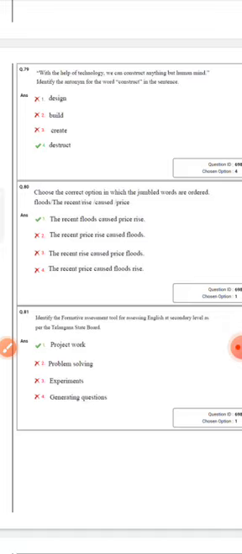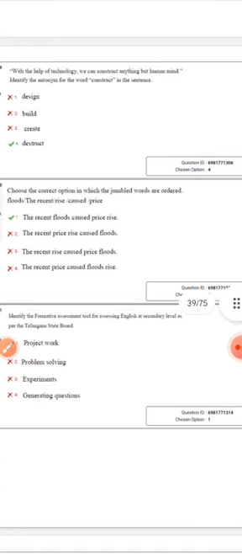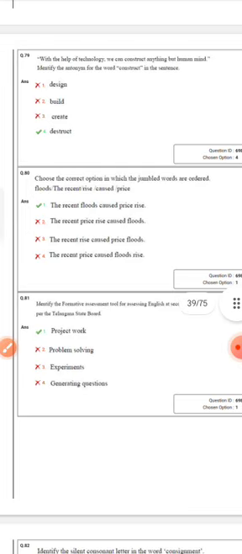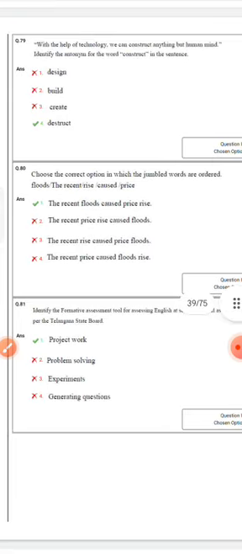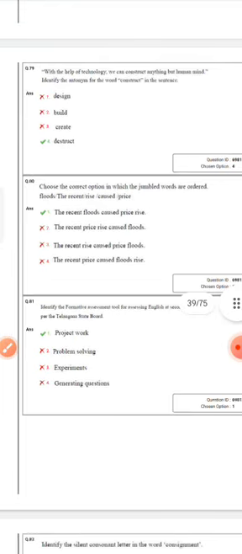You check the first one: "The recent floods caused price rise." Check here, rise, RISE. Once check it, this is right. Before, we saw RAISE. Okay now. The recent floods caused price rise. The only reason is the recent floods.